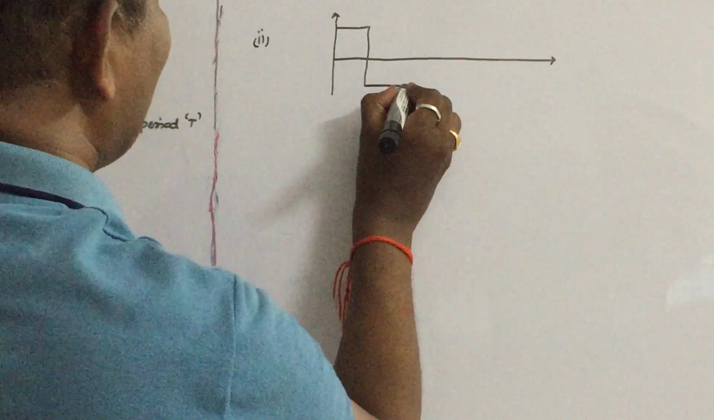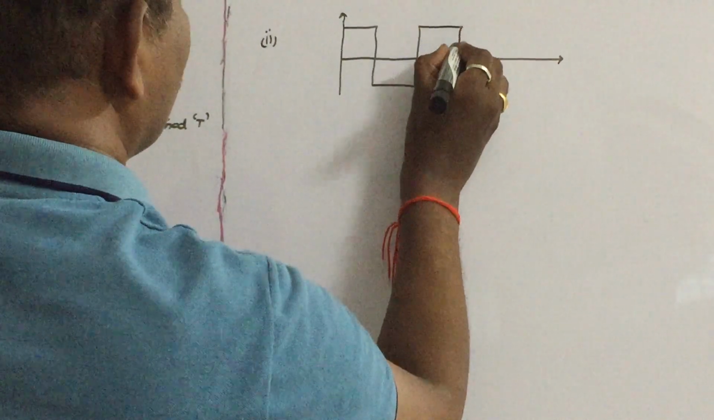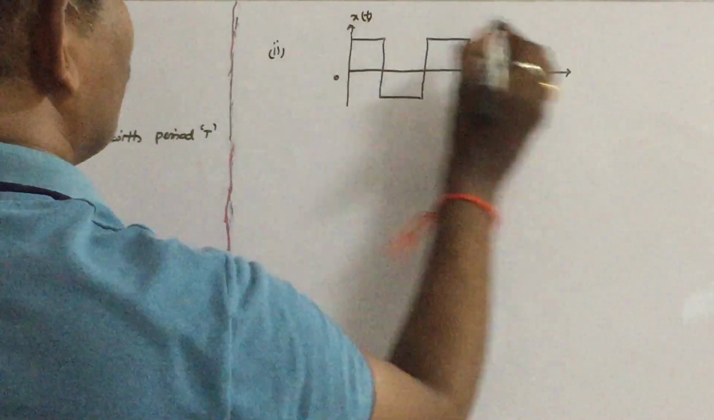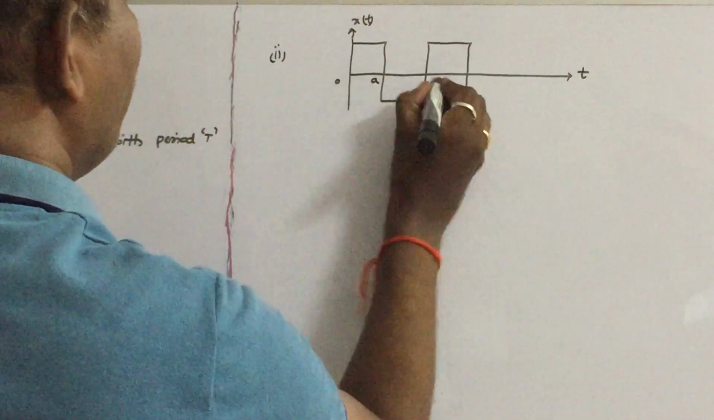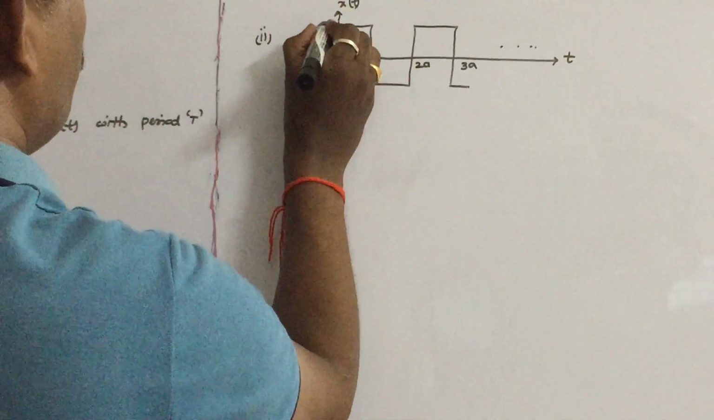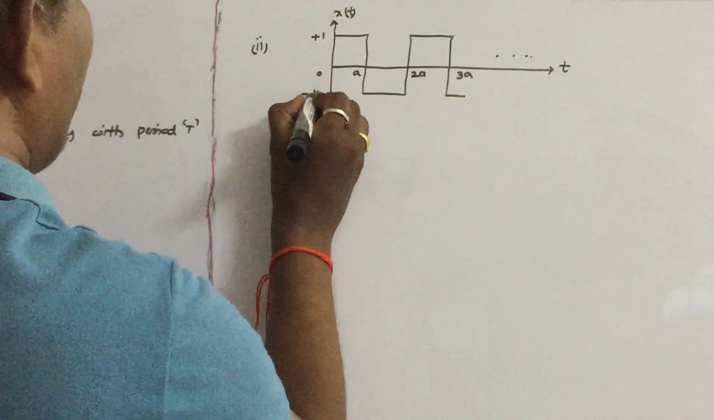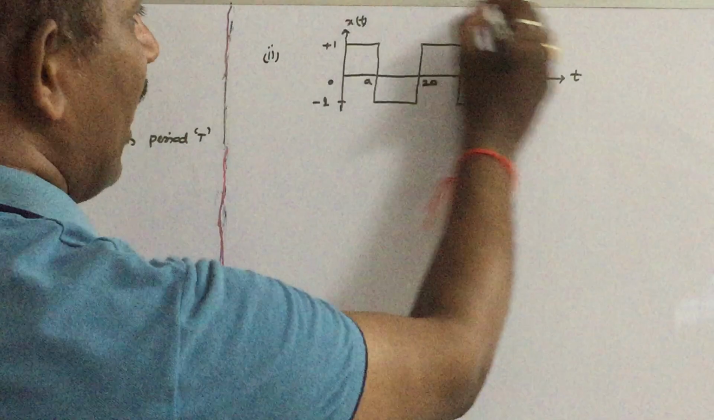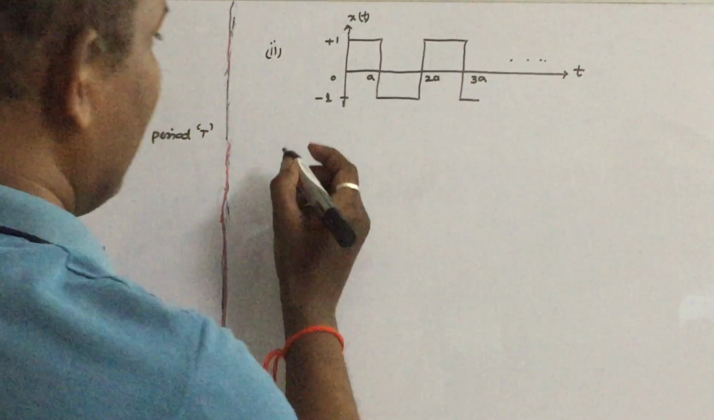The square wave is given like this. Let us say x of t versus t, with points a, 2a, 3a, and so on, of amplitude +1 and -1. Let us see how to find out the Laplace transform of this periodic signal.